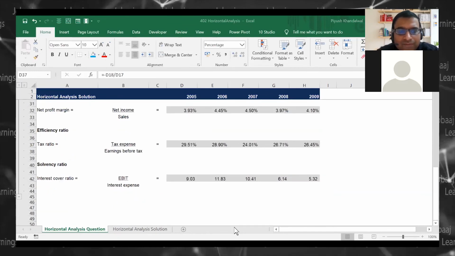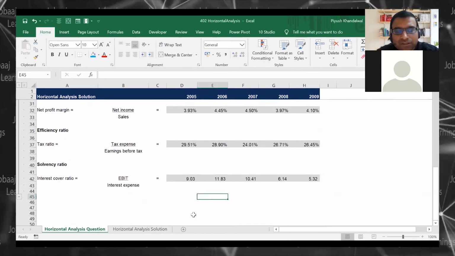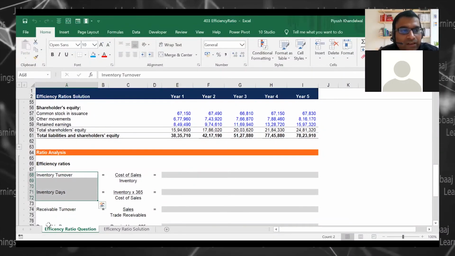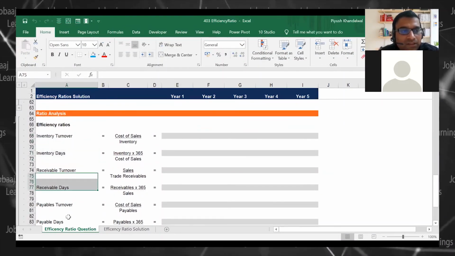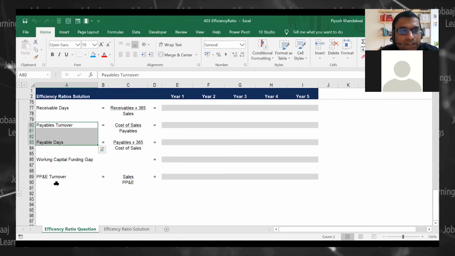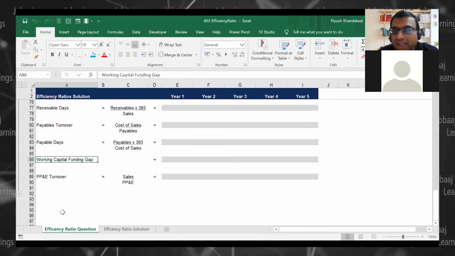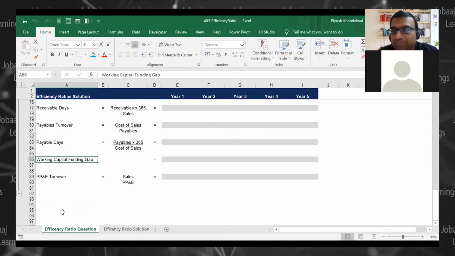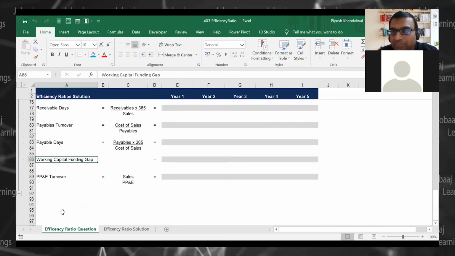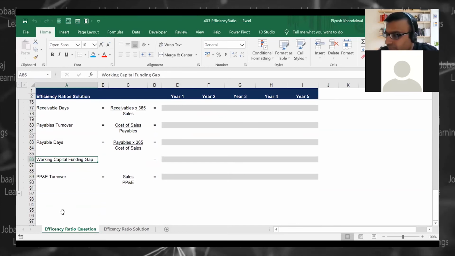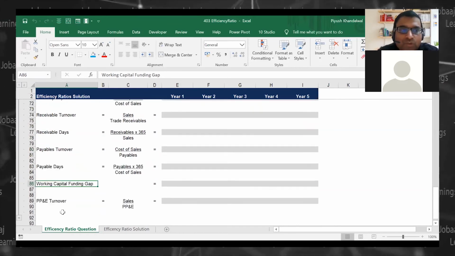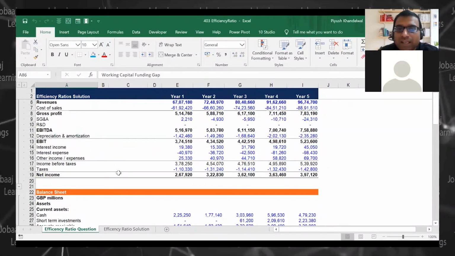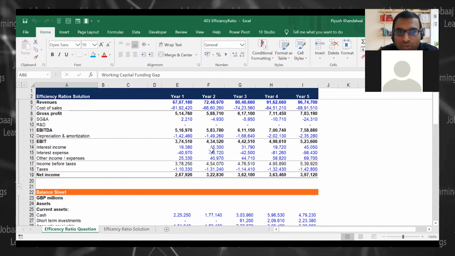And then you have EBITDA margin, right? Here we have efficiency ratios. So we will calculate inventory, receivable, payable, right? And working capital funding gap. Can anyone tell me what is working capital funding gap? Working capital funding gap. So we will talk about it. When we come to this, we will talk about the working capital funding gap also, right?